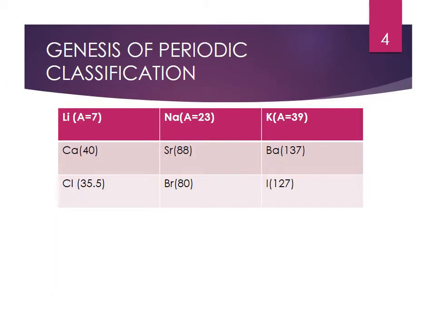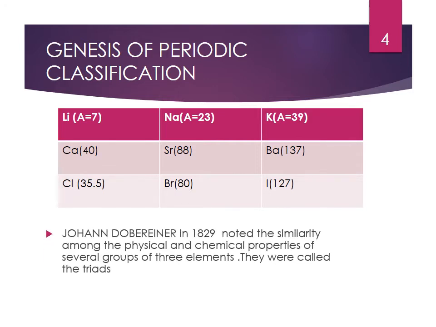We are going to briefly discuss the genesis of periodic classification. Johann Dobereiner in 1829 made a significant classification. He noted the similarity among the physical and chemical properties of several groups of 3 elements. He called them triads. He could identify 3 different triads. First one, lithium, sodium, potassium. Second one, calcium, strontium, barium. And third one, chlorine, bromine, iodine.